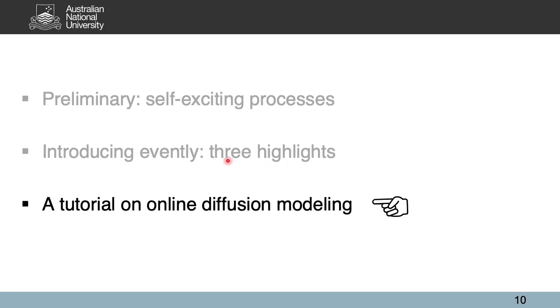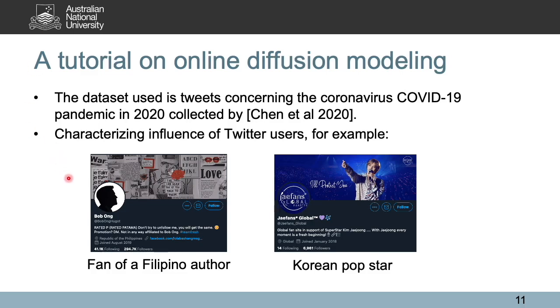Then we're going to present a short tutorial on online diffusion modeling. Let me walk you through the tutorial. We apply the online social media data, specifically we are going to use the toy dataset collected by Chen et al. since January 2020 on Twitter discussions about COVID-19. Due to the large volume of this discussion on Twitter, we only use 1 day worth of the dataset.